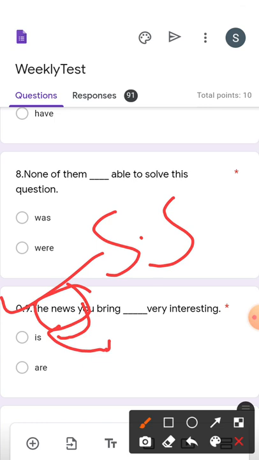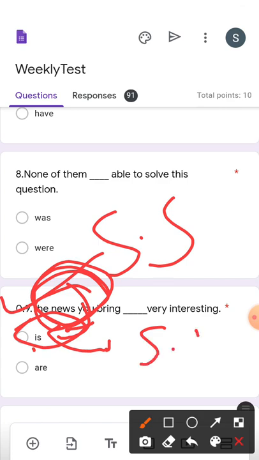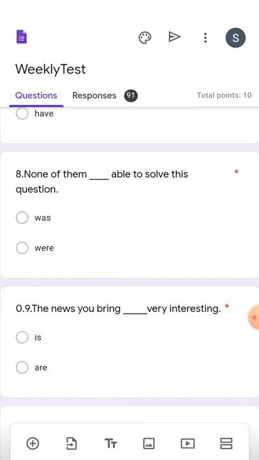Now you must not say, ma'am, S is there in the subject, then how come S will be there in your verb? But here S is there, but it is part of the spelling of news. It is not plural in form, it is a singular subject, and is is also a singular verb. Therefore there is agreement between singular subject and singular verb. The news is very interesting.